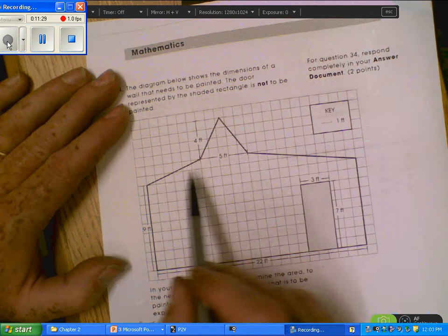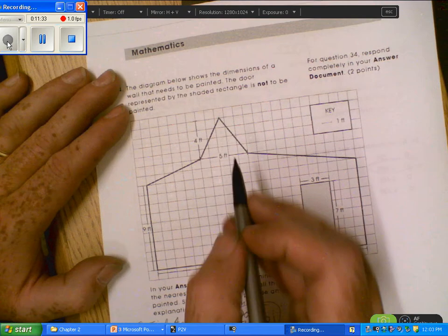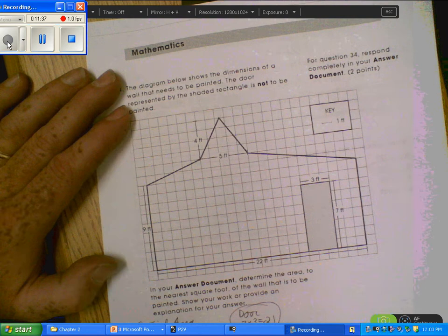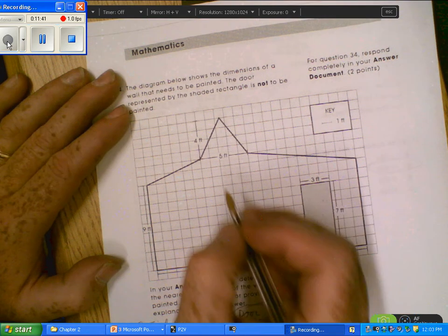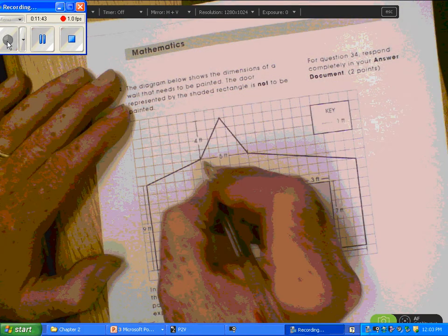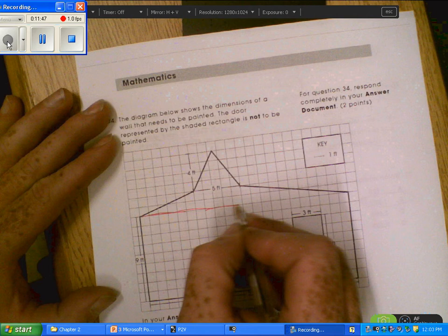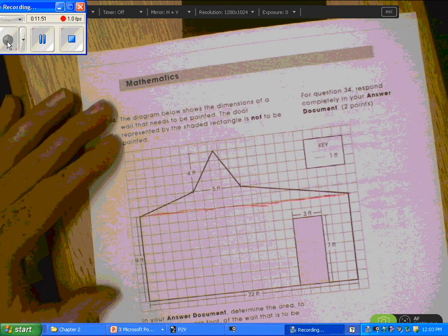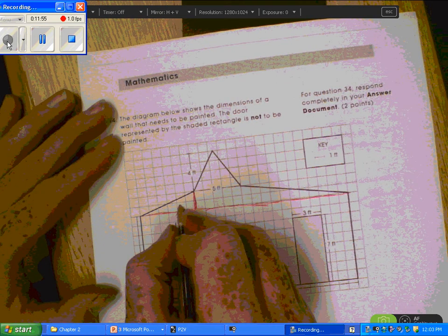The way you're going to do the rest of this is we can split this up so that it's actually in shapes that we know. I would split it up right like this. Now this bottom one is one big rectangle, and I would split this off. You have a triangle over here.